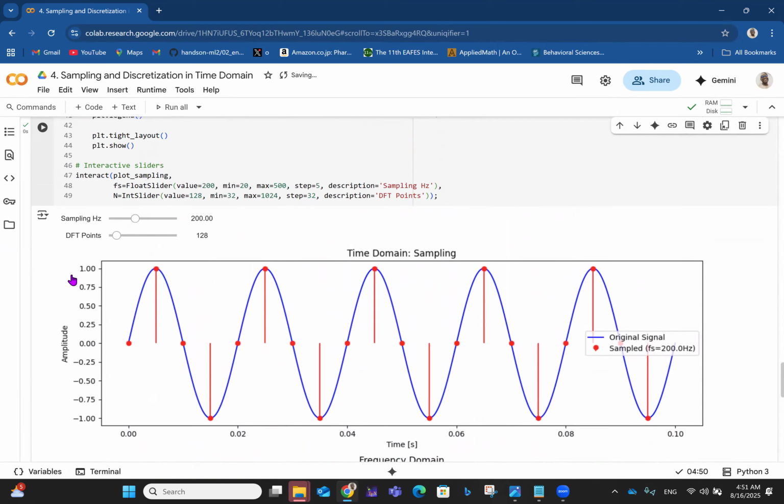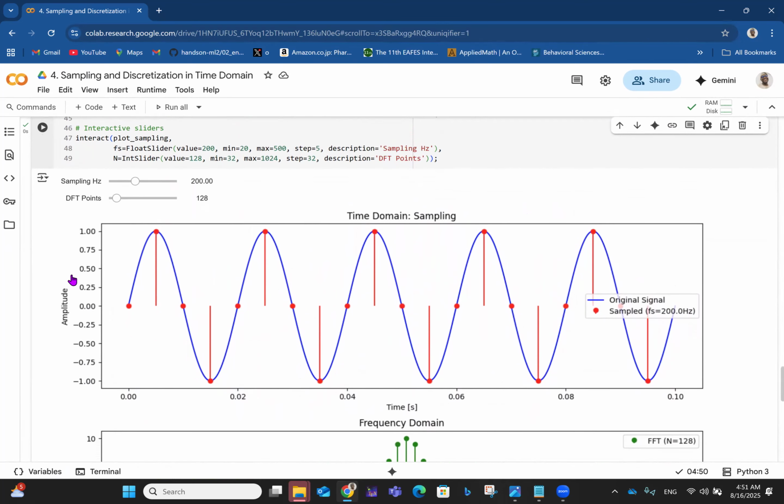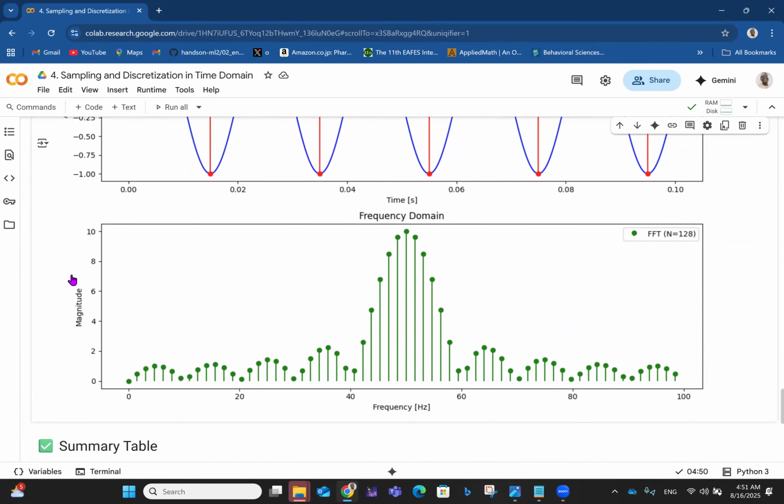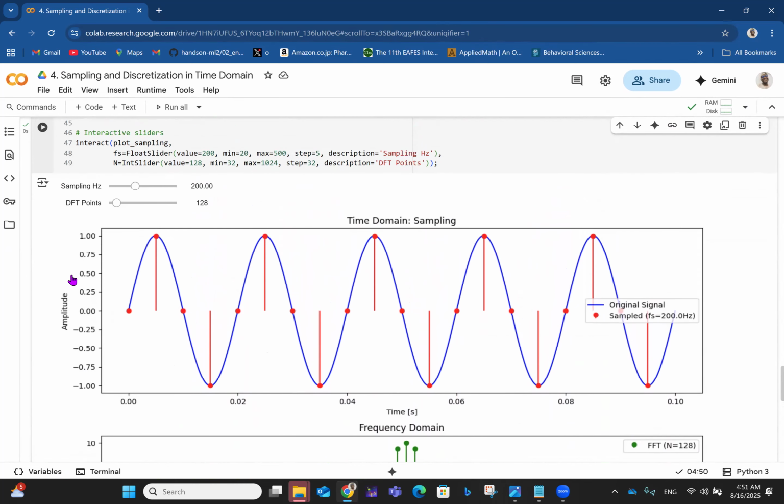So, okay, I think I can just slide. So for 200 hertz and 128 observation windows, this is exactly what we have. So it's looking really beautiful, right? So what I'm going to do is, let me take everything to the edge.